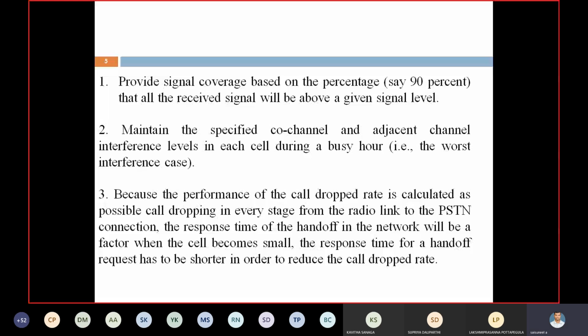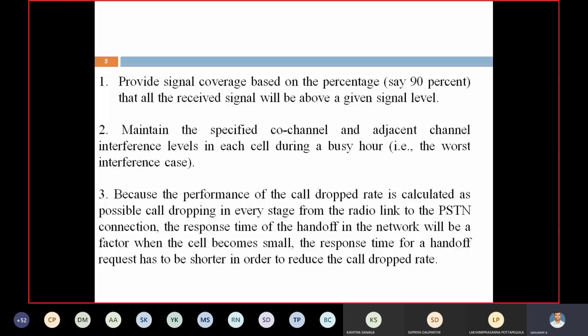Next, the third one: the performance of the call drop rate is calculated as call dropping in every stage from the radio link to the PSTN connection. The response time of handoff in a network will be a factor. When the cell becomes small, the response time for a handoff request has to be shorter in order to reduce the call drop rate. That is the third point, it depends upon handoff.